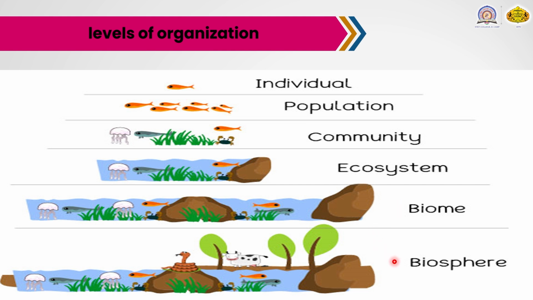After the biome, the last level of organization is the biosphere.